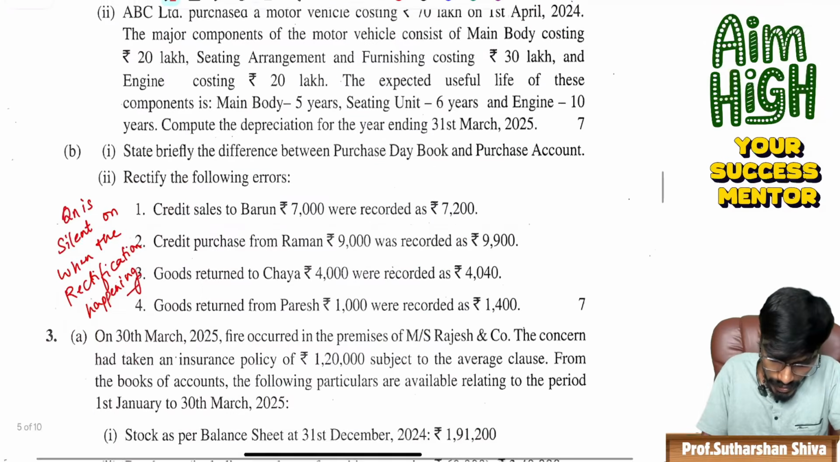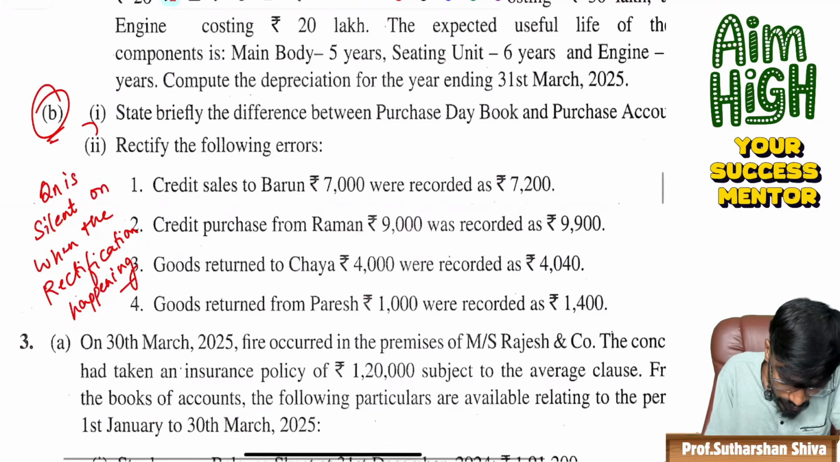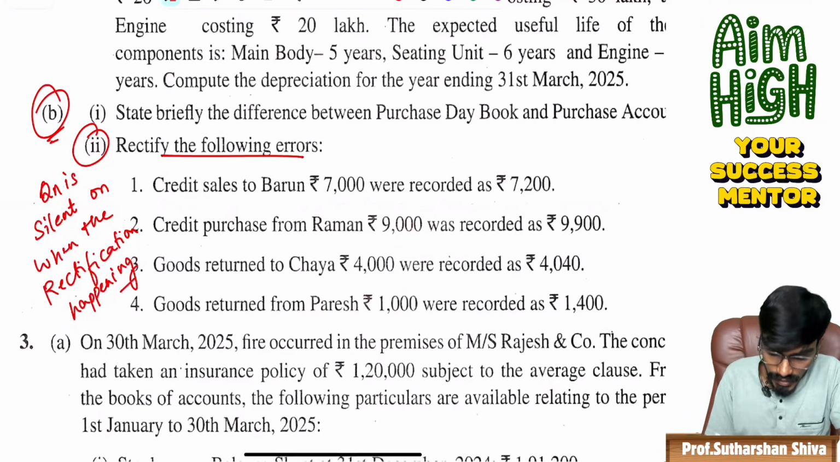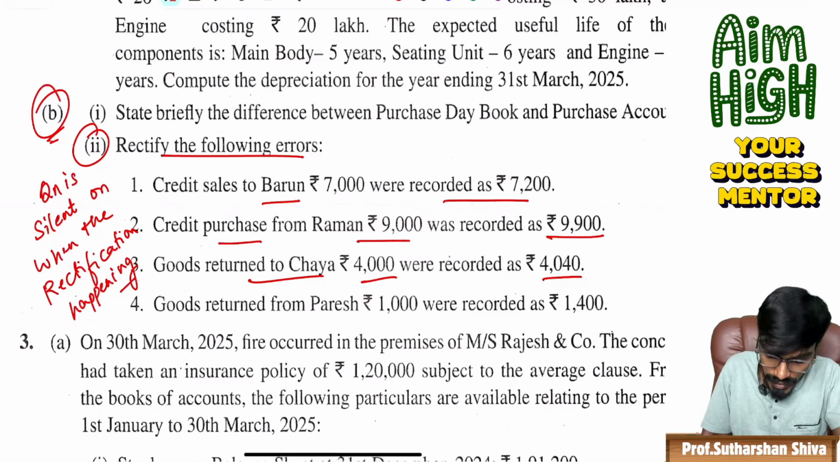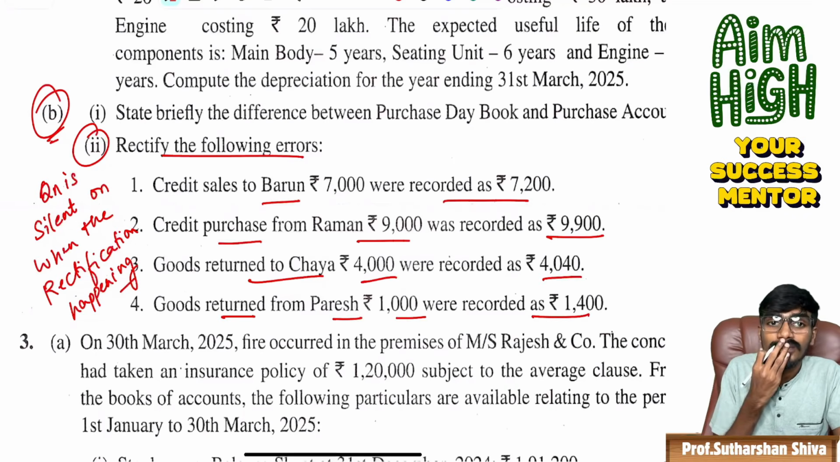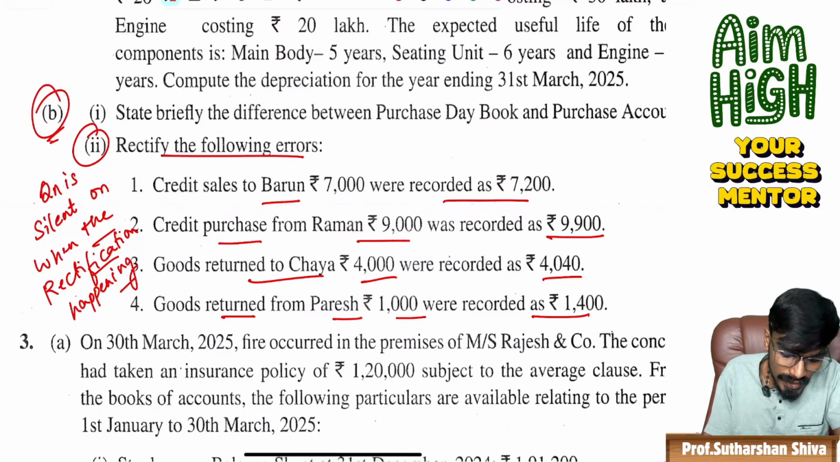2B, question number 2, is rectifying the following errors. Credit sales to Barun was recorded as 7,200. Credit purchase from Raman 9,000 was recorded as 9,900. These are called transposition errors. Then goods returned from Paresh, 1,000, was recorded as 1,400.